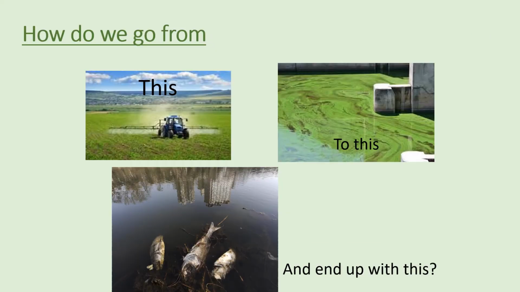So how do fertilizers go from being a good thing that increases crop yield to where there is this algal green bloom stuff on the top of the water? So obviously this green stuff's algae. To where all of the fish are dead. So you should have looked at this in third year, so pause the video and write down what you think the fertilizers are doing.